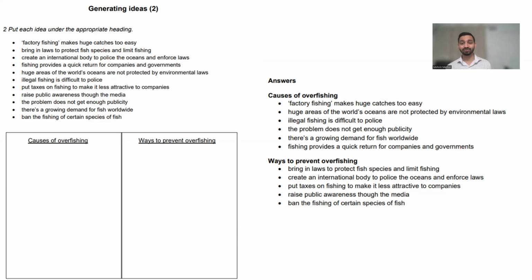In terms of ways to prevent overfishing, bring in laws to protect fish species and limit fishing, create an international body to police the oceans and enforce laws, put taxes on fishing to make it less attractive to companies, raise public awareness through media, and ban the fishing of certain species of fish. Okay, these are all ways of preventing overfishing.